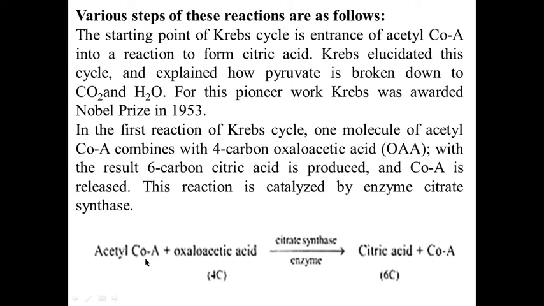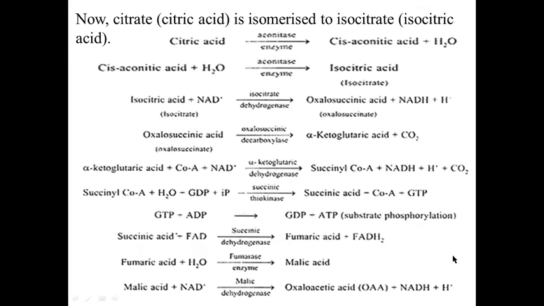Acetyl coenzyme A, 2 carbon compound, combined with 4 carbon compound oxaloacetic acid, the end product of Krebs cycle, with the help of enzyme citrate synthetase to form citric acid, 6 carbon compound, and one molecule of coenzyme A is released during this process. Now citric acid is isomerized to isocitrate. Citric acid, 6 carbon compound, is converted into cis-aconitic acid, a 6 carbon compound molecule. One molecule of water is released during this process with the help of enzyme aconitase.